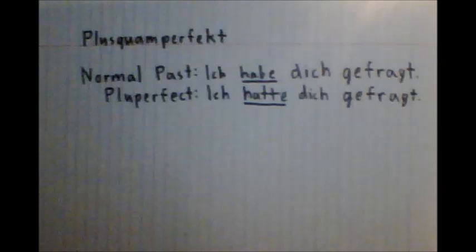In our previous example, you would want to say instead of I asked you, I had asked you. To do so, the new sentence would be Ich hatte dich gefragt. So you'll see that the two sentences are very similar, and the only change is in the first verb, where habe became hatte. In general, this is what you do to make any sentence in the Plusquamperfekt. You write it as if it was in the normal past tense, but you change the verb, which will always be either haben or sein, into its past tense form. So sein will become war, and haben becomes hatte.